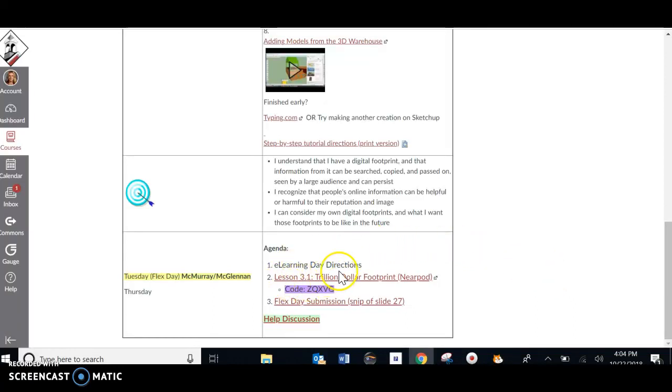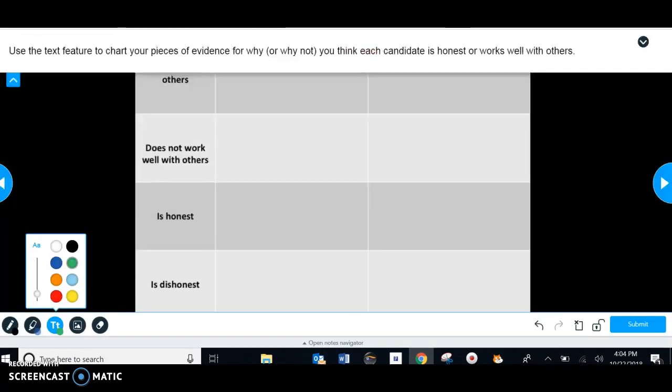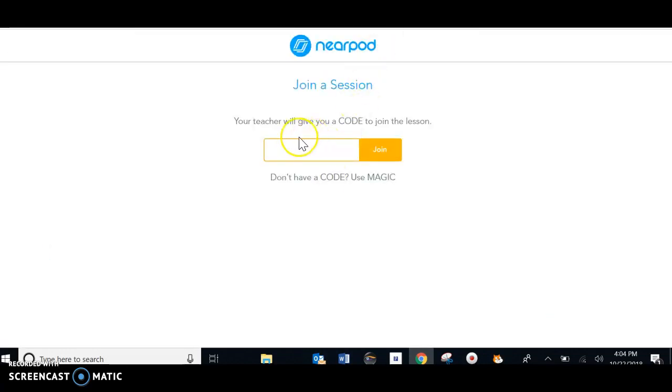You've already clicked on number 1. You're listening to the directions right now. Number 2, you're going to click on this Nearpod. It'll pop up in a new screen. The code is in purple here. It's all capitals. You're going to put that into your Nearpod screen here.